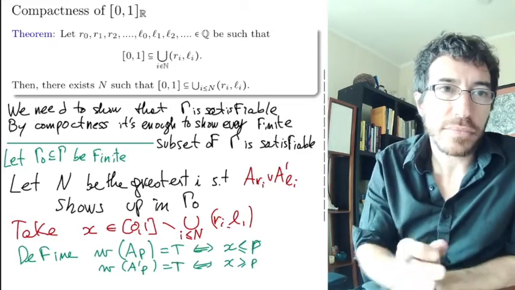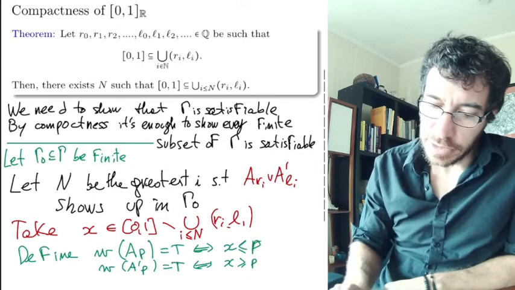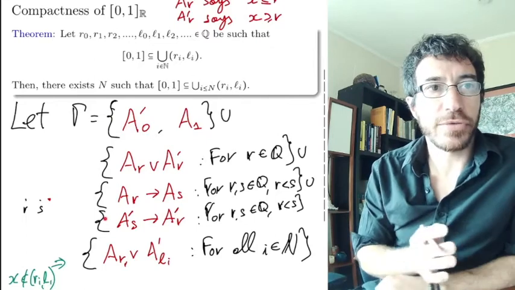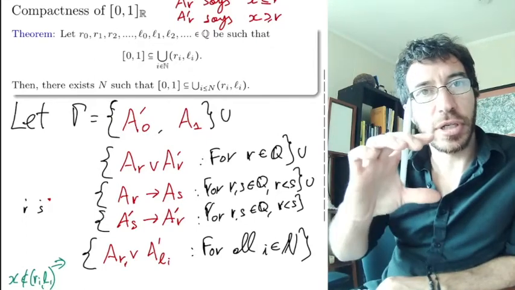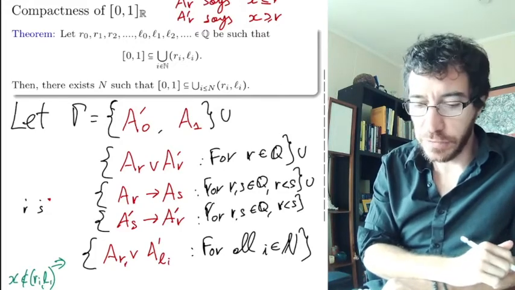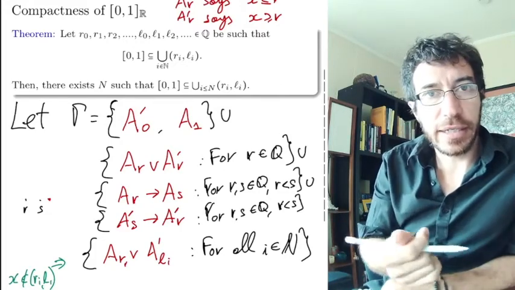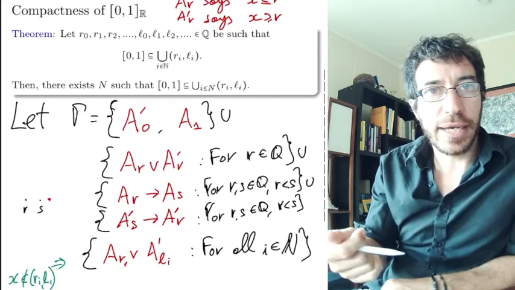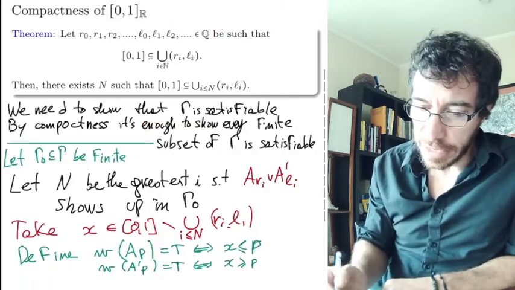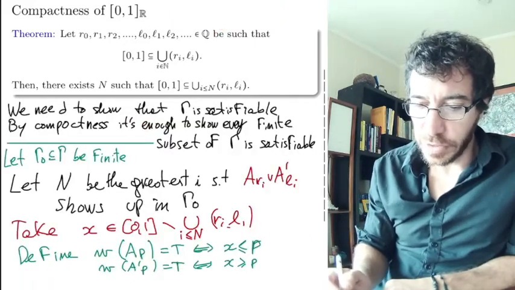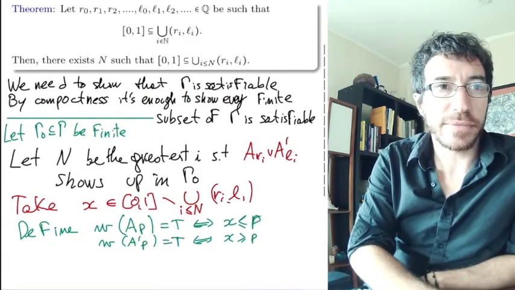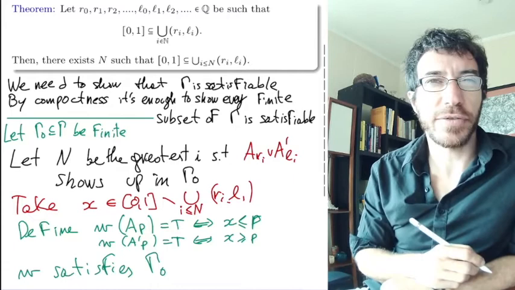So this assignment satisfies all these compatibility conditions, the first four lines there, because they are just making sense of what these variables are, and it's going to satisfy the last ones up here, because we are only considering the first n intervals, and x does not belong to those first n intervals. So it satisfies all of gamma 0. So gamma 0 is satisfiable.